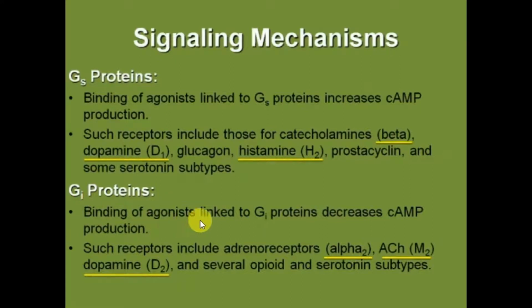Binding of agonists linked to Gi proteins decreases cyclic adenosine monophosphate production. Where cyclic adenosine monophosphate comes in, it means the effector molecule will be adenylyl cyclase. Such receptors include adrenoreceptors alpha-2, muscarinic M2, dopamine D2, and several opioid and serotonin subtypes. So mainly these are the three receptors to remember: alpha 2, M2, and D2 receptors.